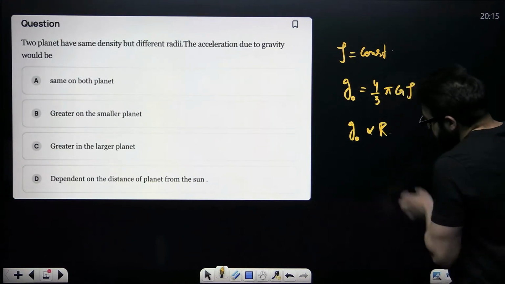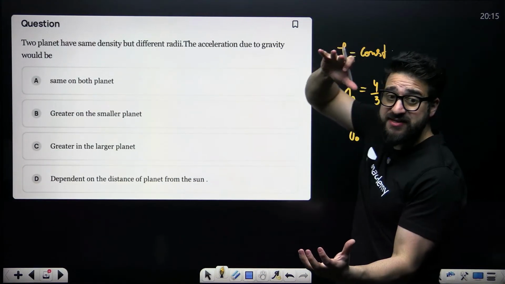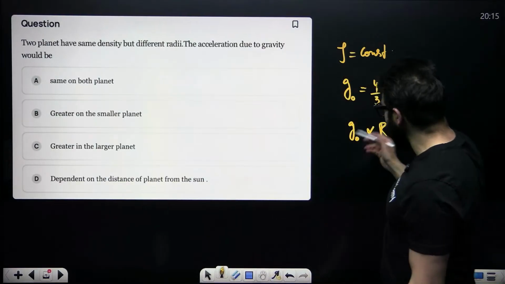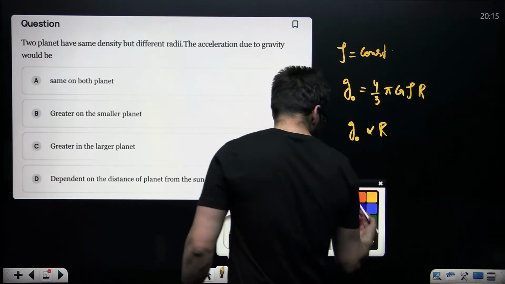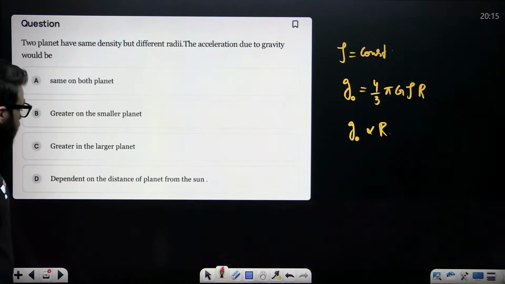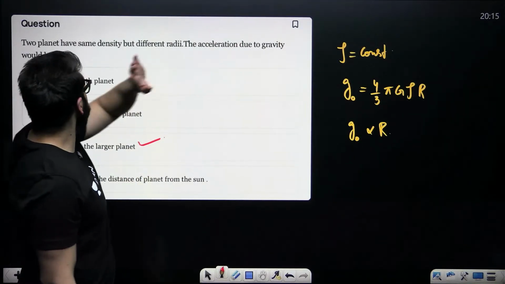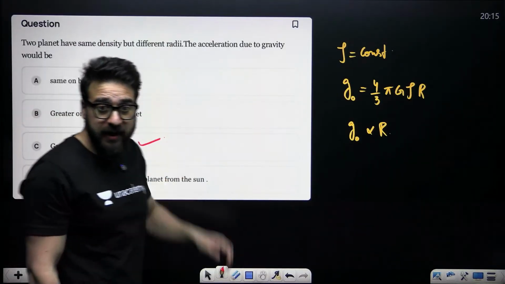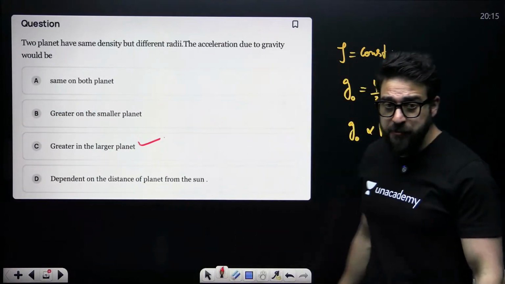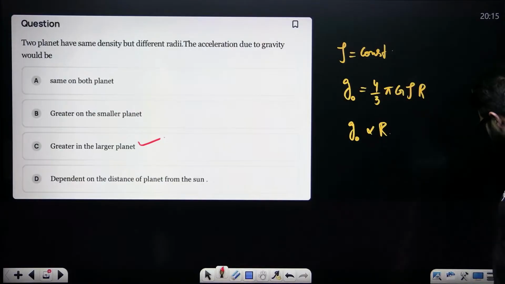So the one which has the bigger radius, the bigger planet, will have more acceleration due to gravity. So which option is correct? Greater on the larger planet. So can I say the acceleration due to gravity would be greater on the larger planet? Option C. Why? Because density is given as constant.